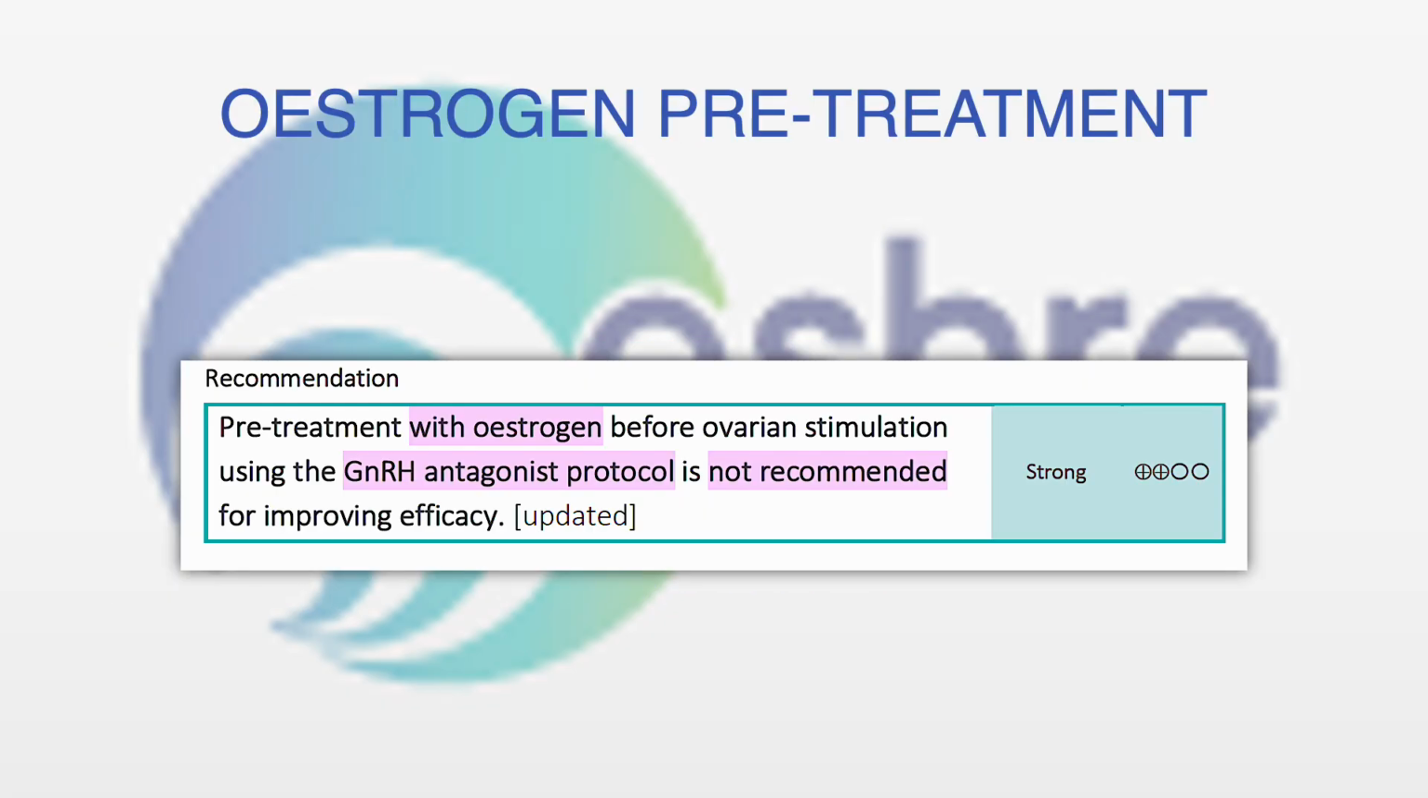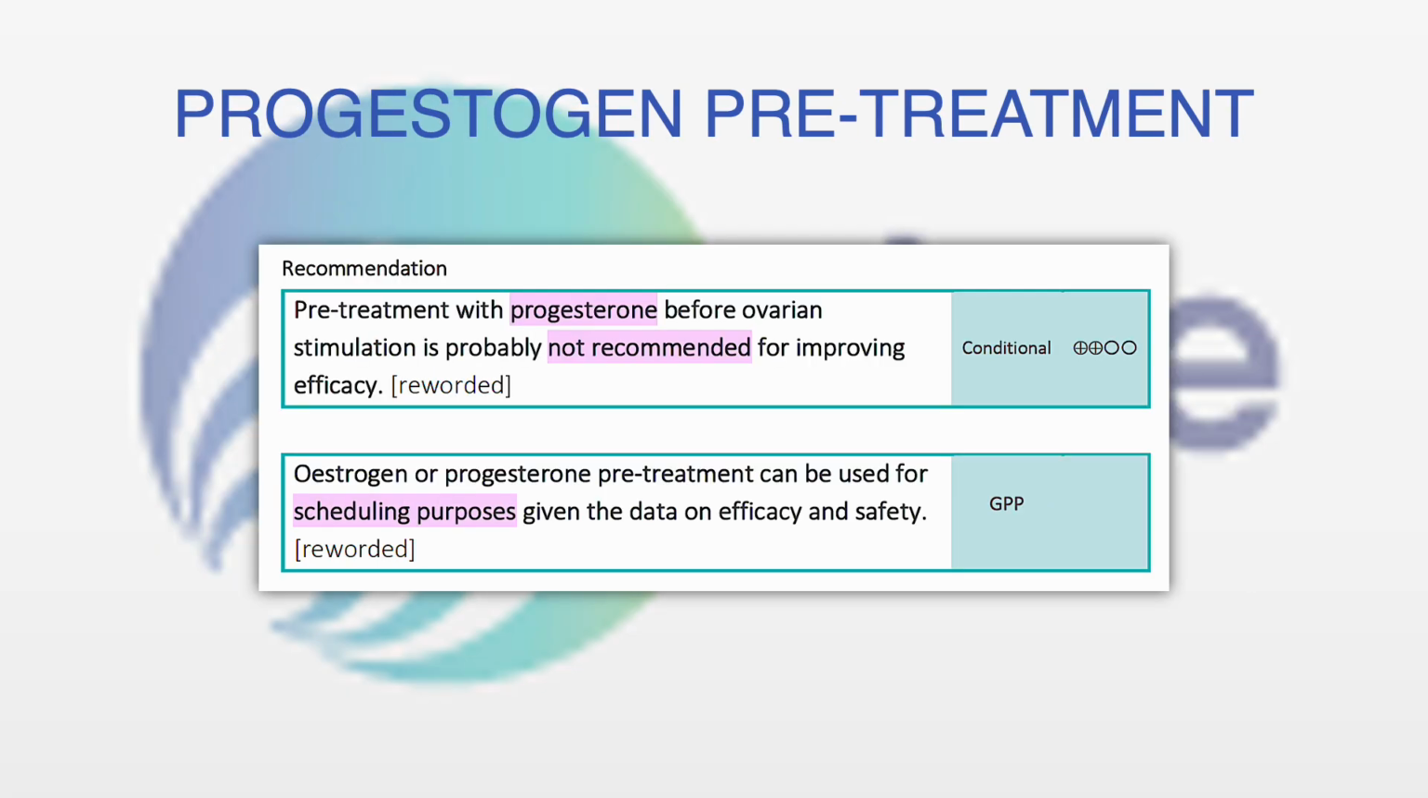The estrogen pre-treatment. Pre-treatment with estrogen before ovarian stimulation using GnRH antagonist protocol is not recommended to improve efficacy. Just what I told, just for improving the efficacy, these pre-treatments are not indicated. The only reason for giving them is scheduling purposes. Second is the progesterone. Again, it is not recommended. Only use is the scheduling purposes, given the data on efficacy and safety, because they do not improve the efficacy.